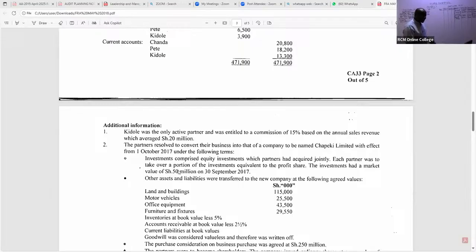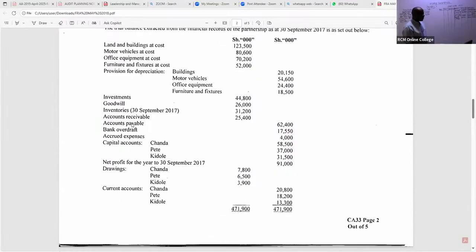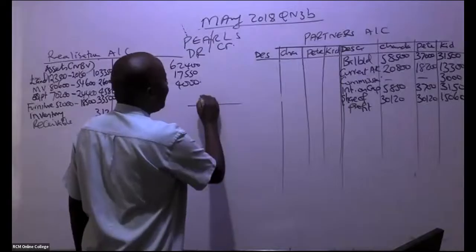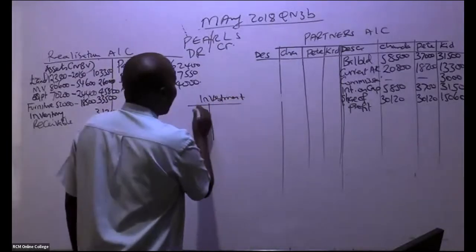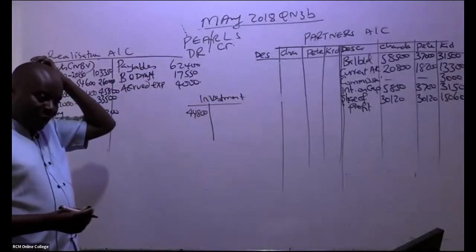So now this is an asset that has been taken over by the partners. When they take an asset, we debit their partners' accounts. But now we have to be very, very careful. These investments themselves were worth 44,800. So we have the investment account. Don't draw this, but it is very important. On the investment account, I can see a figure down here of 44,800.